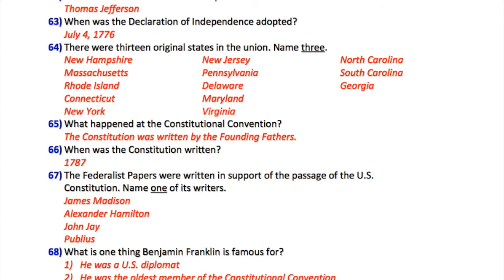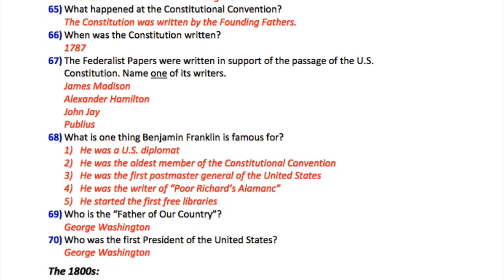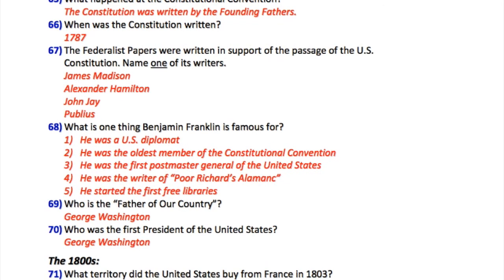65. What happened at the Constitutional Convention? The Constitution was written by the Founding Fathers. 66. When was the Constitution written? 1787. 67. The Federalist Papers were written in support of the passage of the U.S. Constitution. Name one of its writers.